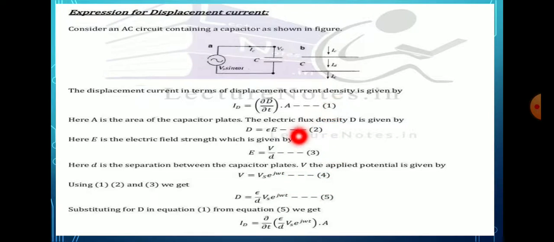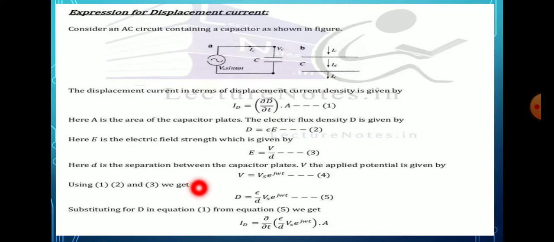Then we take these three equations. Let us consider equation number 2, D is equal to epsilon into E. We take this equation and add the E value, that is V by d. Then we get D is equal to epsilon into V by d. Then put the value of V, that is Vs e raised to j omega t. Epsilon by d is taken common, and we put the value of V, Vs e raised to j omega t. That is equation number 5.